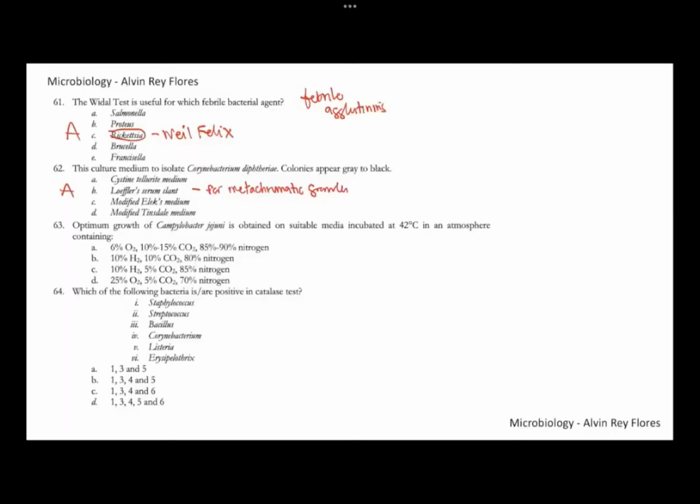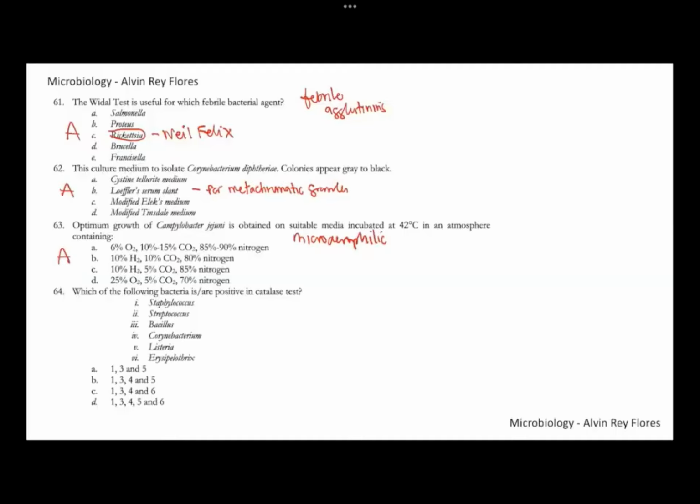Okay, 62, letter A. Number 63, what is the optimum growth of Campylobacter jejuni? Campylobacter, these are microaerophilic organisms. So they're microaerophilic, you need a reduced amount of oxygen, around 5 to 10% oxygen. So the best answer here would be letter A. So reduced amount of oxygen, around 5 to 10%. So the closest answer among the choices is letter A.